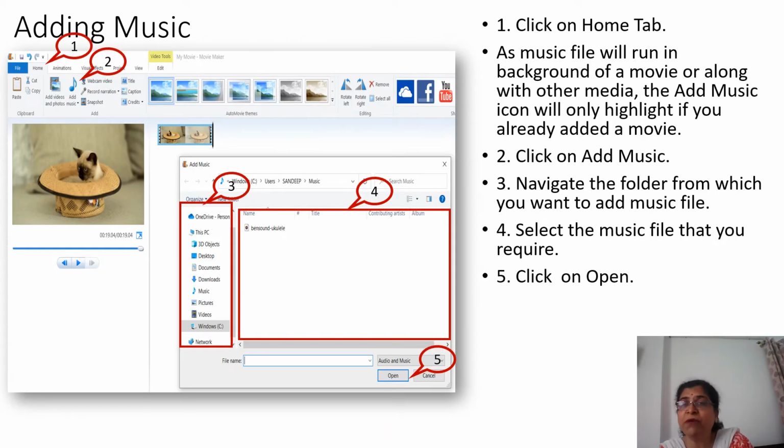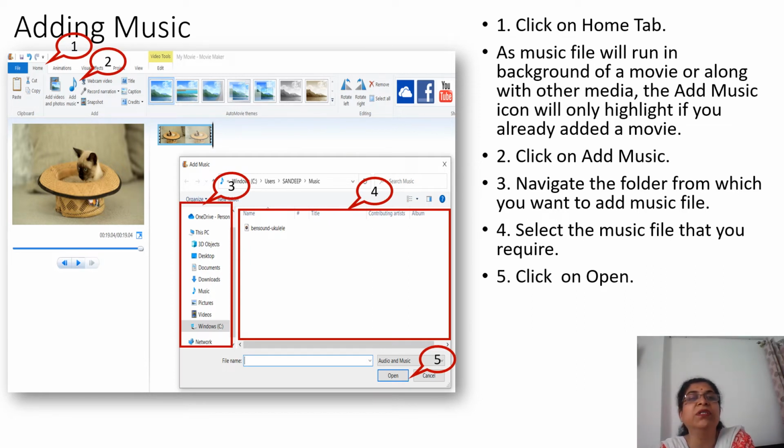Suppose we want to add some music. Again we have to click on the Home tab and there the Add Music icon is there. As music files will run in the background of a movie or along with other media, the Add Music icon will only be highlighted if you have already added a movie. If nothing is there, for what purpose would it play music? So it will not get activated.